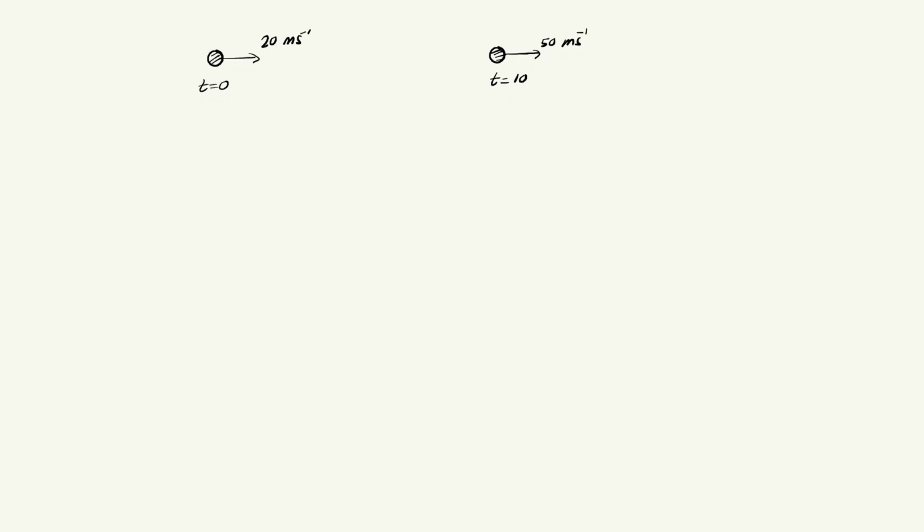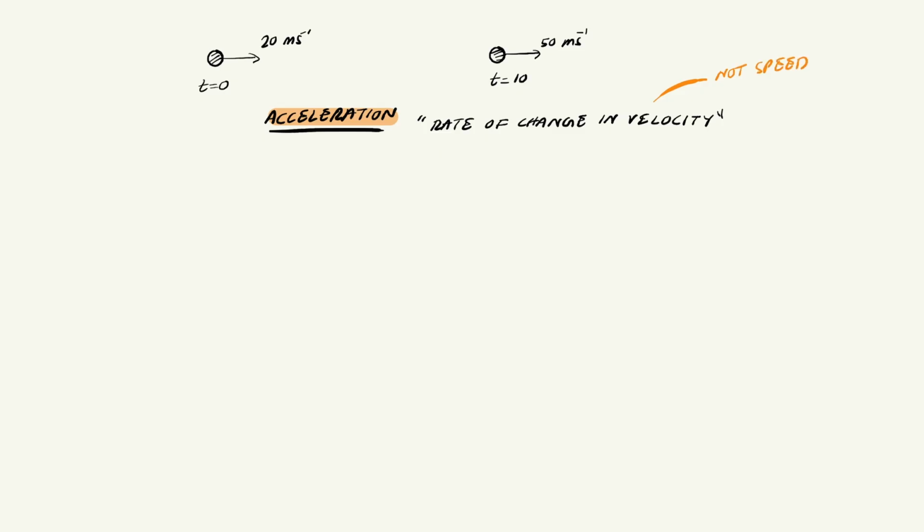This change, the increasing or decreasing of speed, is measured by a quantity called acceleration. Acceleration is a vector, a very important vector. The definition of acceleration is the rate of change of velocity. Remember that carefully. Velocity, not speed.